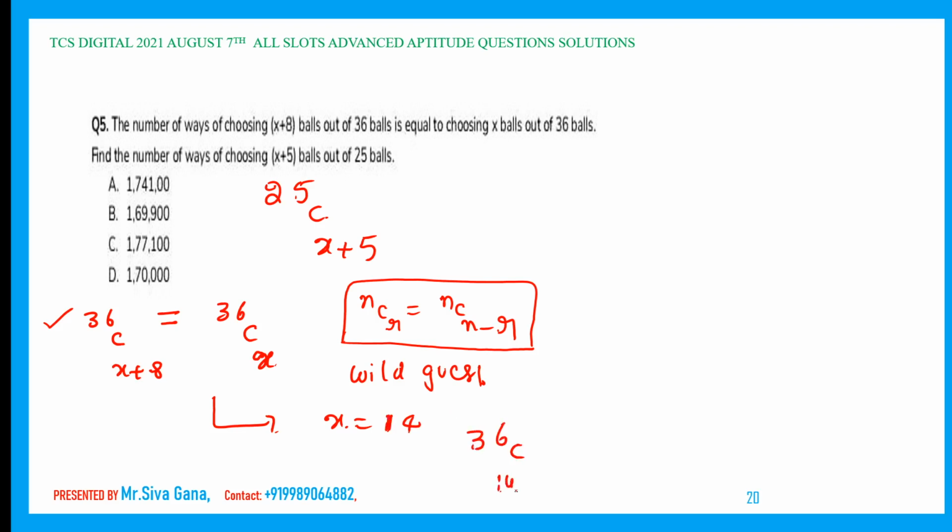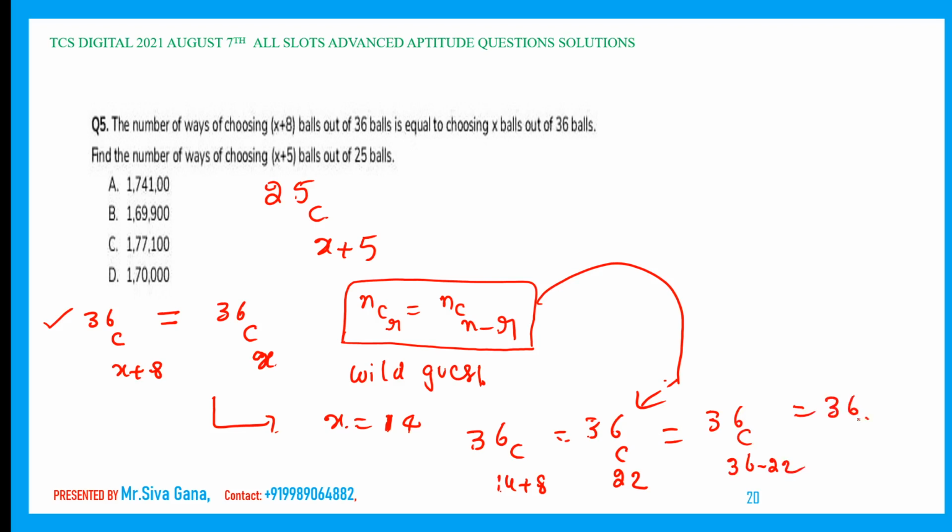36C(14+8), where x is 14, which is nothing but 36C22. Now I am applying this: 36C22 is equal to nCr = nC(n-r), which is nothing but 36C(36-22), which is nothing but 36C14, which is nothing but 36Cx. x is 14, we got.